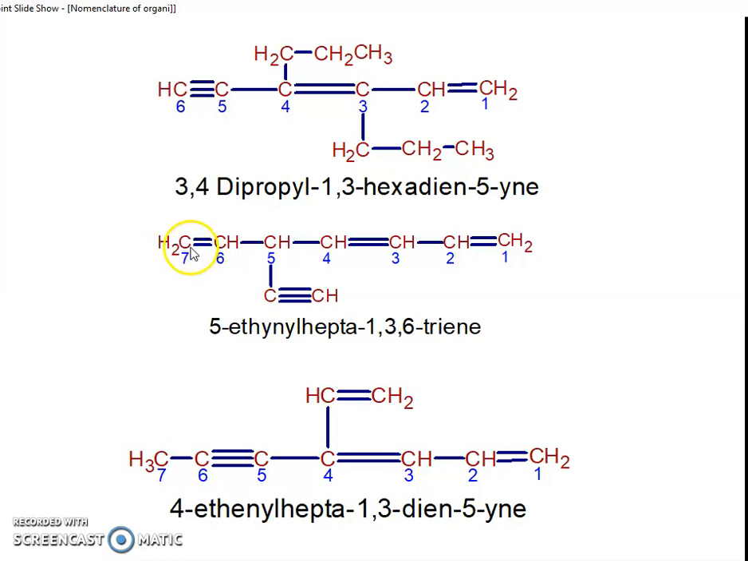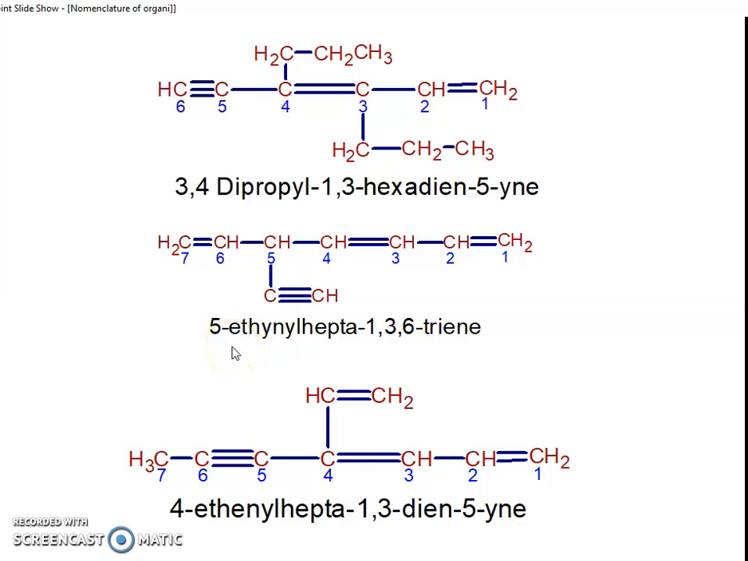What effect does this have on the molecule? If you number 1, 2, 3, 4, 5, 6 from the other end, it is not correct numbering. So numbering is like this. So 5-ethyl hepta-1,3,6-trine. How many? 1, 2, 3. So three carbon-carbon triple bonds. So trine.